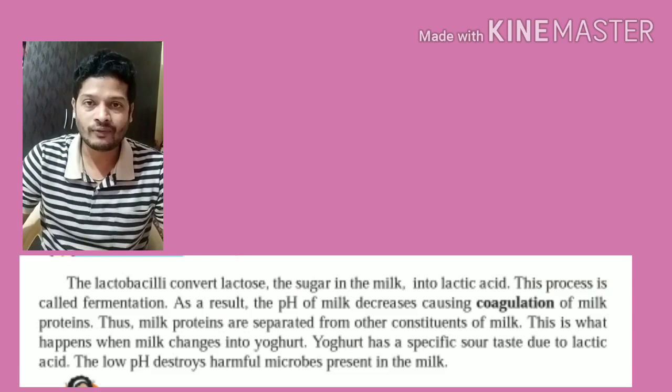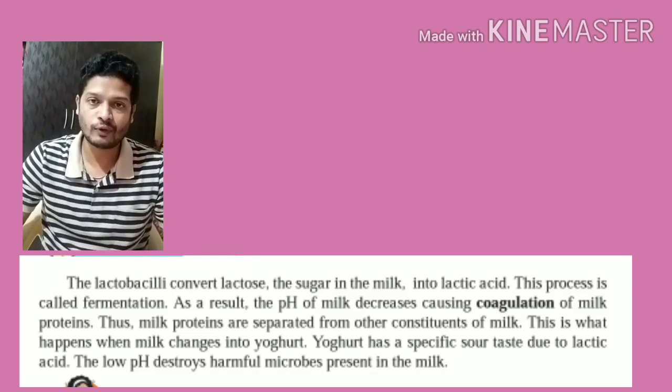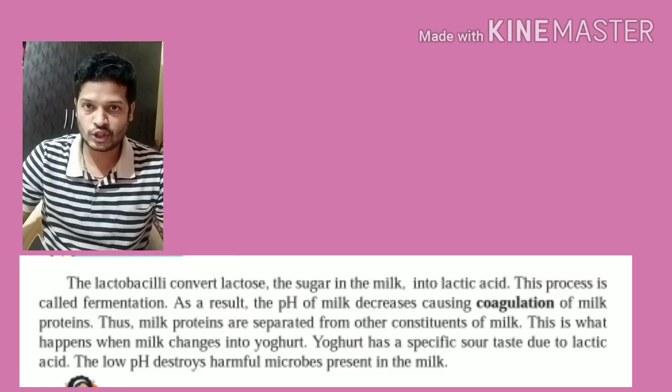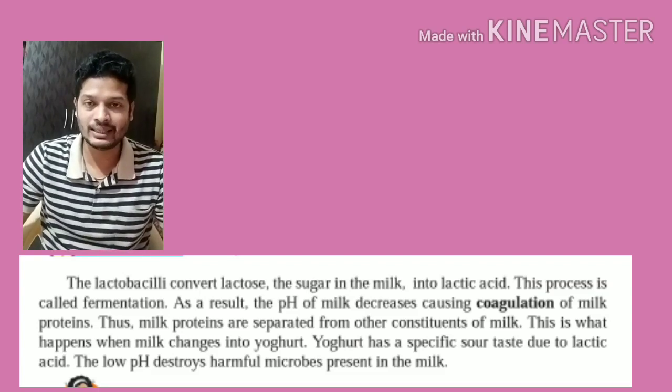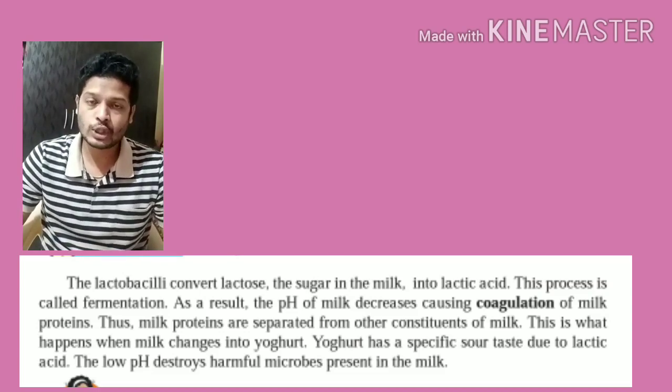Acidity of this lactic acid makes the milk's consistency change. You can see that once the curd is formed from the milk, the consistency changes and it starts lumping. The protein part starts lumping together and the liquid part is separated. So this process occurs due to acidity, the acidic component, that is lactic acid, which is formed with the help of lactobacillus.